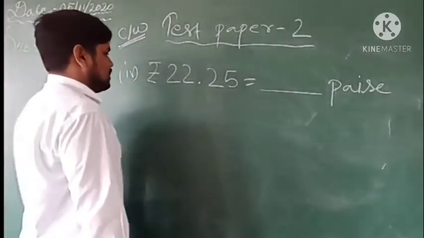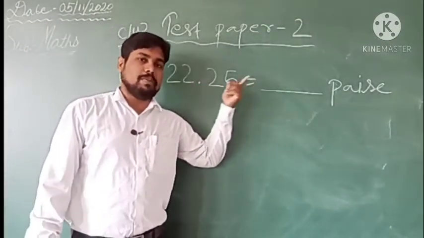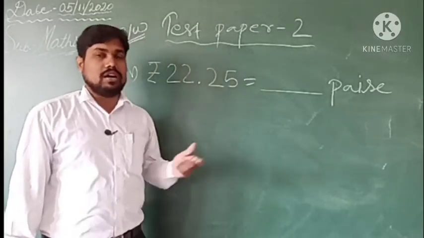Very simply, we know that if you want to convert rupees into paise, we will multiply by 100, because 1 rupee is equal to 100 paise.